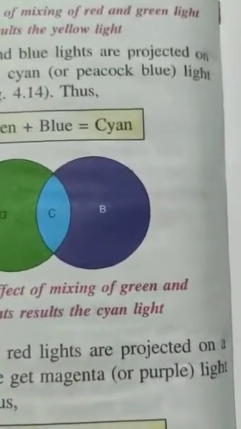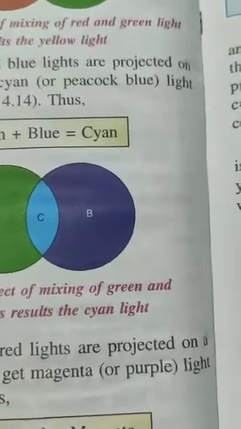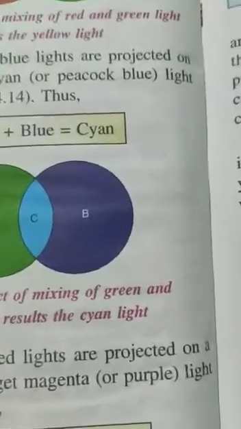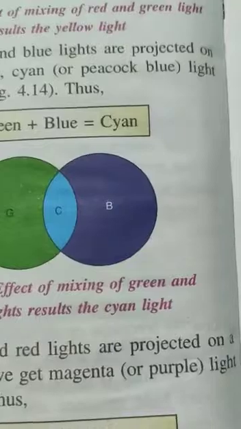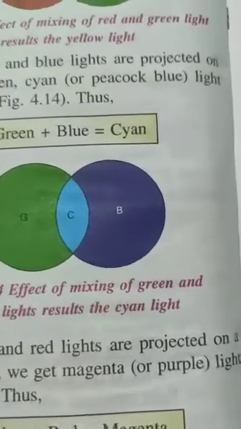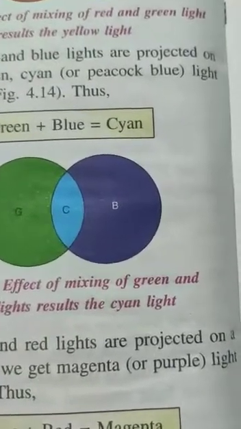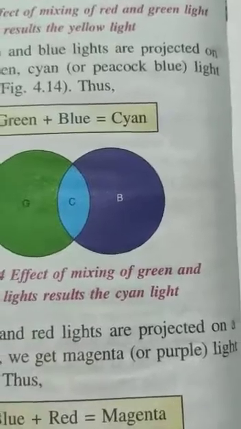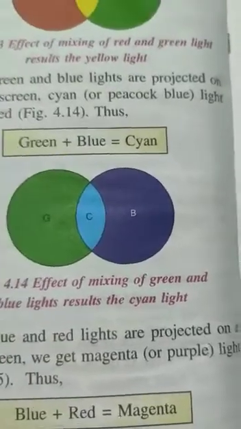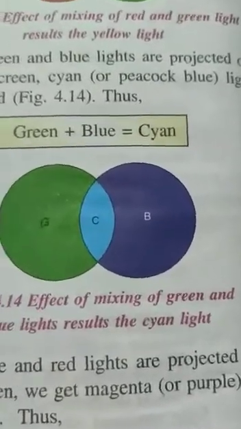It is impossible to obtain either red or green or blue light by mixing the light of any two other colors, but light of all other colors can be obtained by mixing the light of any two of the three primary colors, that is red, green and blue.